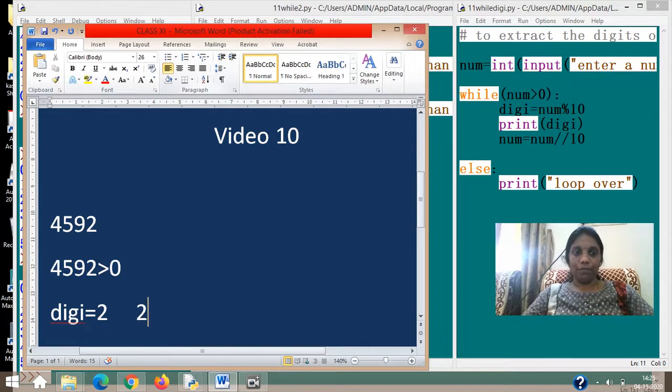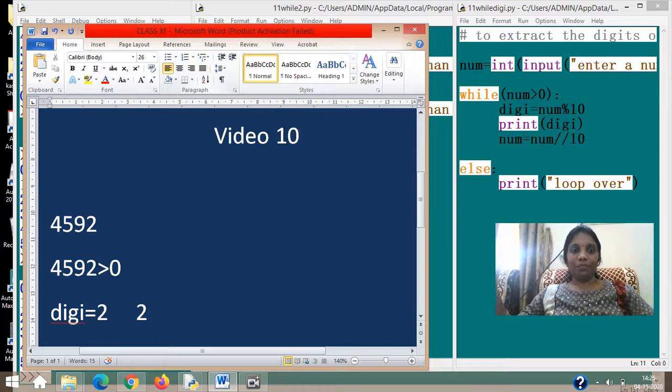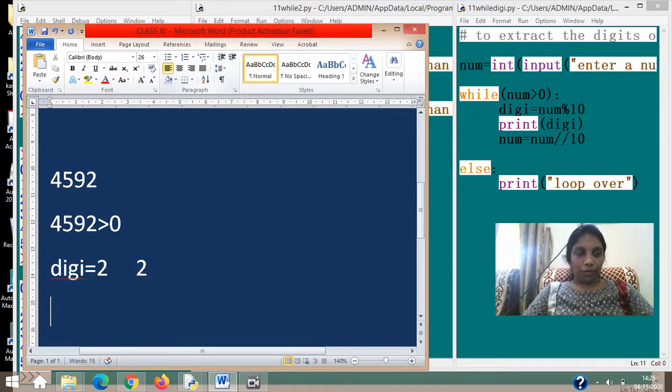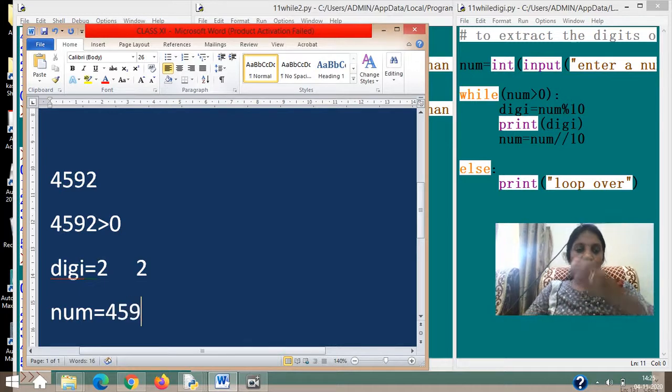So you have to calculate and see by yourself manually with your notebook, pen and paper. When you do num equal to num by 10, num will be 459. Which is your counter initialization? The counter variable was num, so num is initialized. While num greater than 0 is your condition. And the last statement, num equal to num by 10, is your updation. So you are reducing the number. Now the number is 459.